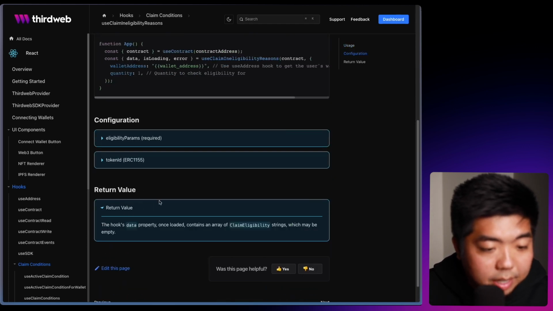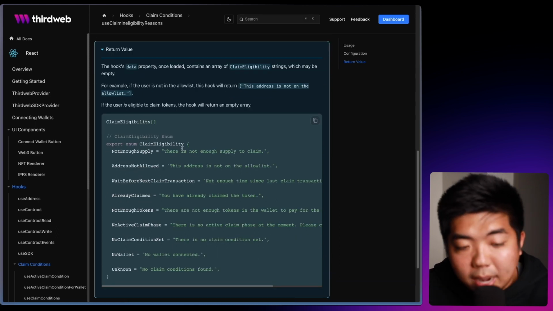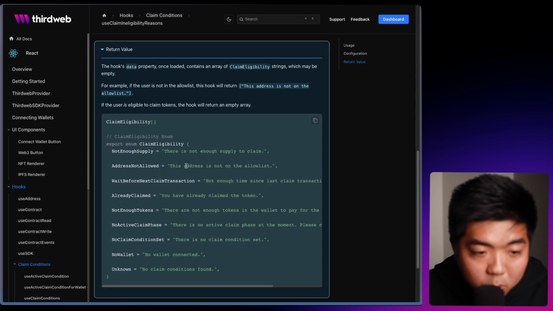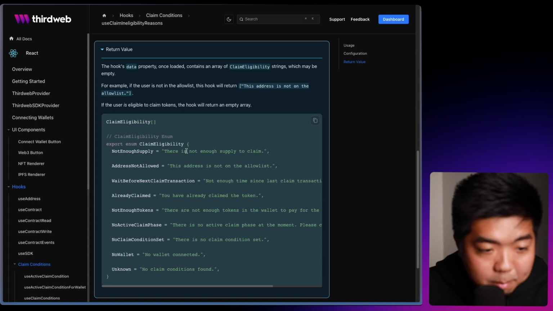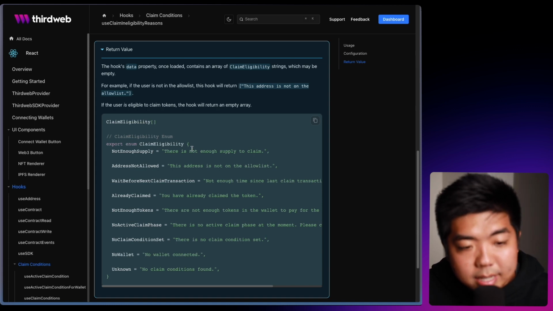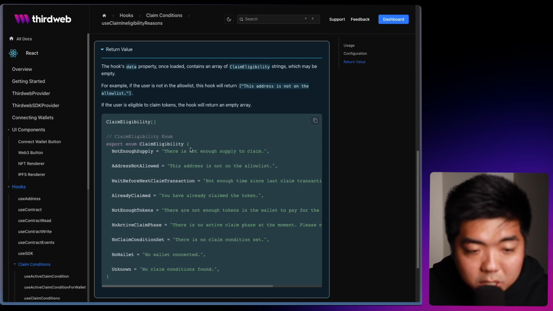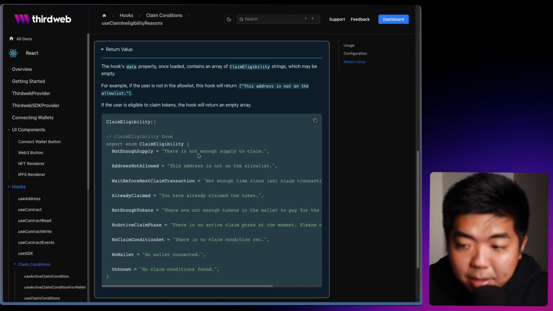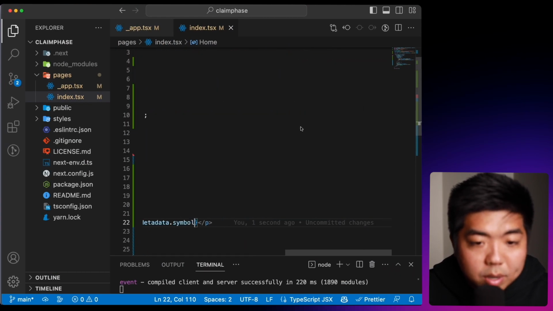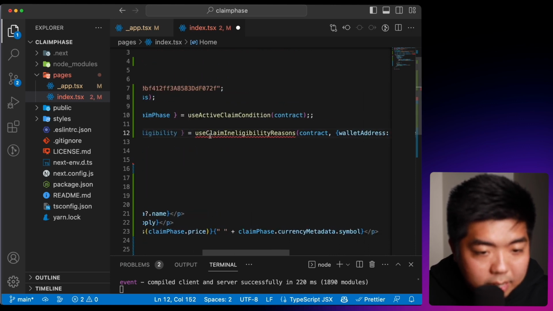And our return value here, we are going to get an array, and this array is going to include the reasoning why a wallet cannot claim or why they are ineligible to claim an NFT. Now, if they are eligible to claim, the array will be returned empty. So we can take that information and see if someone is eligible and display that they are eligible, and if they aren't, we can display the message on why they are not eligible to claim an NFT.